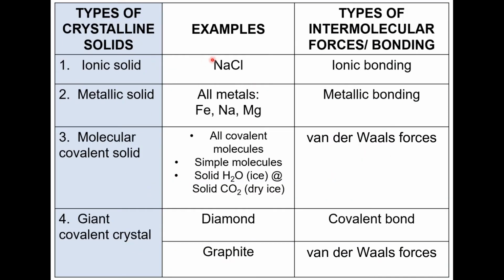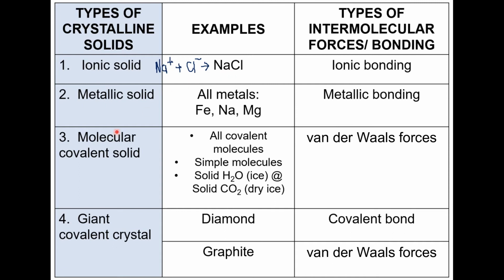The last one is the types of crystalline solid, and there are 4 types of them: metallic, ionic, molecular covalent, and giant covalent. One example of ionic solid is NaCl, because NaCl is formed from Na+ and Cl-. So it is formed from 2 different ions, a cation and an anion. So here we have the ionic solid, and the type of bonding that holds this solid together is ionic bonding.